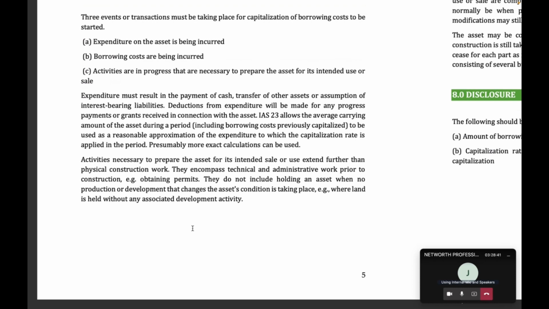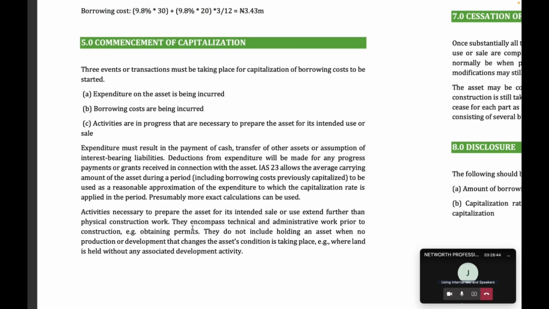I've seen in your exams severally that they ask you to state the criteria for capitalizing borrowing costs, meaning the recognition criteria. That is what I call here commencement of capitalization. This is something you have to know for borrowing costs in IAS 23: before you can start capitalizing, the expenditure must have been incurred. You must have started spending money on the asset.